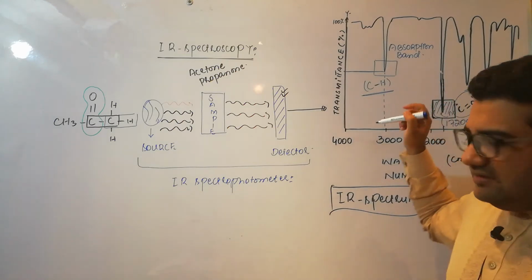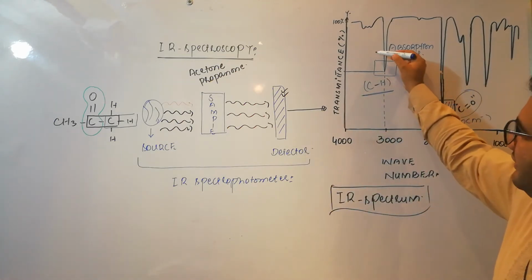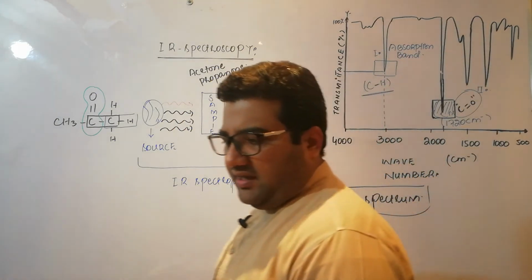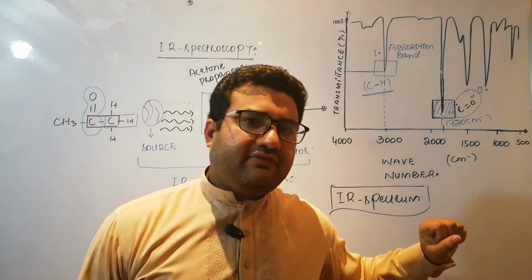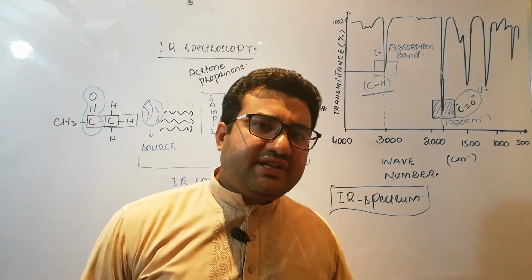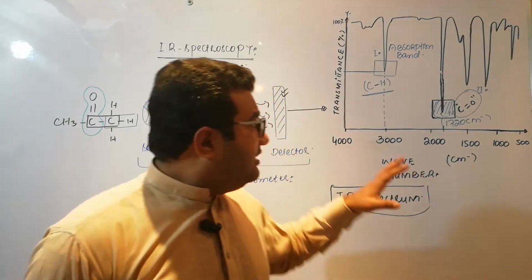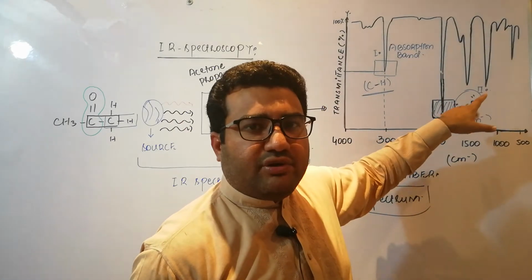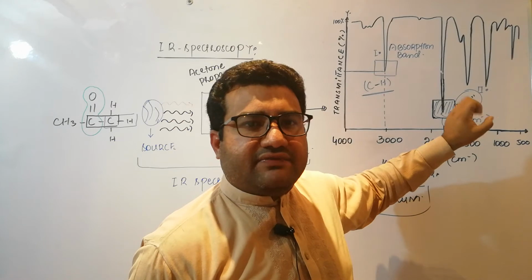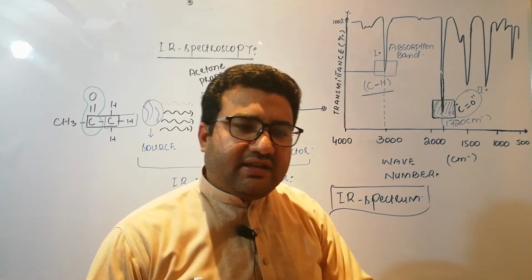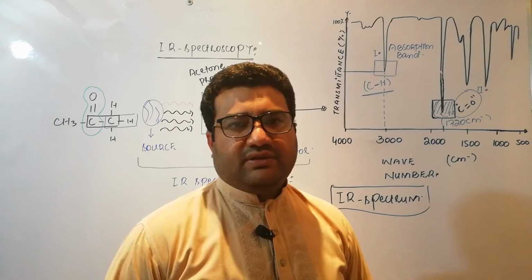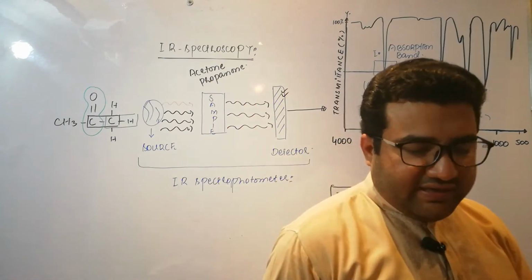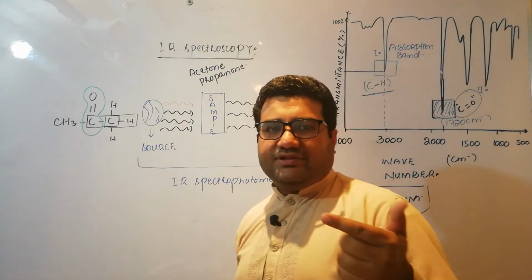These are 2 absorption bands. Do you think which one is more important, the first one or the second one? What do you think? According to me, the first one is not as important. Why? Because there are so many organic compounds that have a CH bond. So the first one is less important, but the main importance is of this region, C double bond O. Why does this carry more importance? Because that is actually the characteristic feature of this acetone. It means it is the functional group of this acetone. So one of the main purposes of IR spectroscopy is to detect the functional groups.